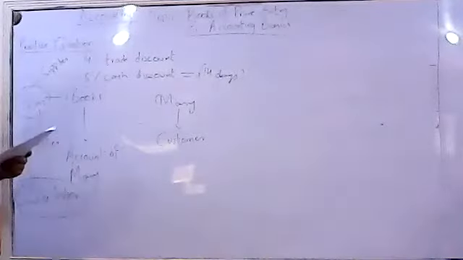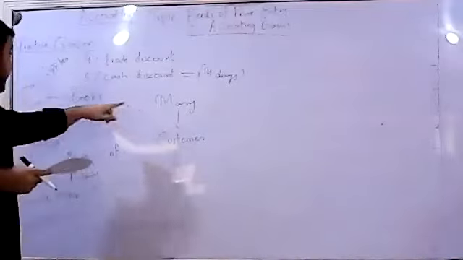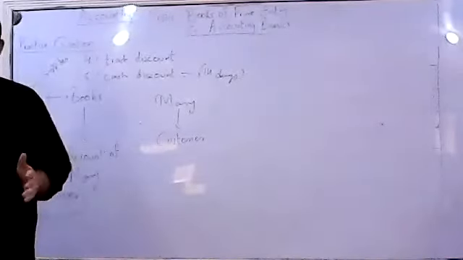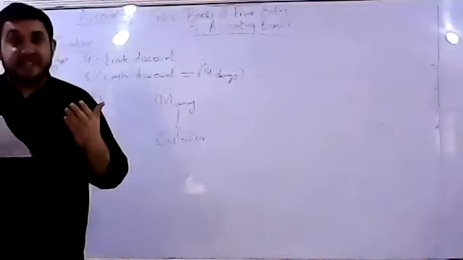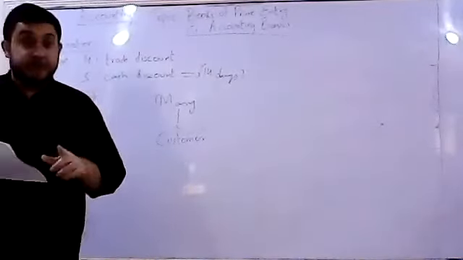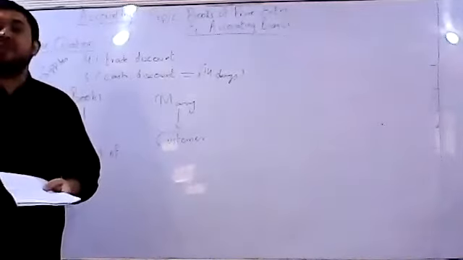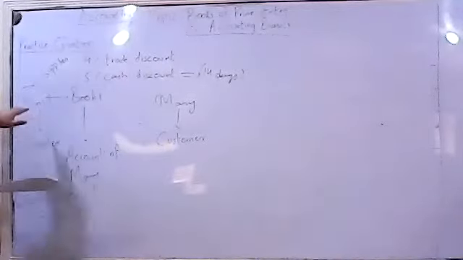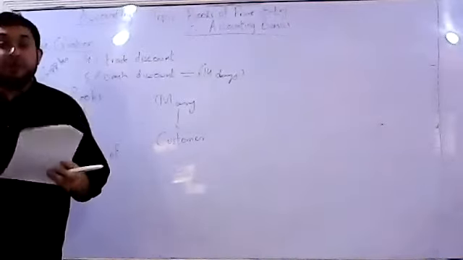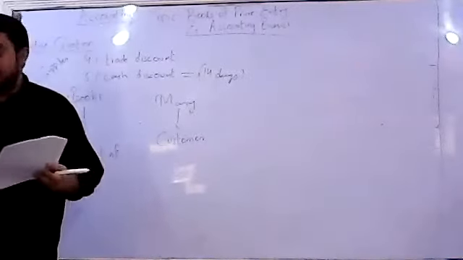Why so? Because we have to write up the ledger account of Mary in the books of Kim. I've told you numerous times that whenever we are out to prepare a ledger, we have to assess whose books the examiner is talking about. We have to prepare the ledger as per the requirement of the books. Whose books are being talked about, accordingly we will prepare the ledger. So this is the selling business, the supplier, so we'll be preparing a sales ledger. All the entries that would be passed would be from the perspective of sales.